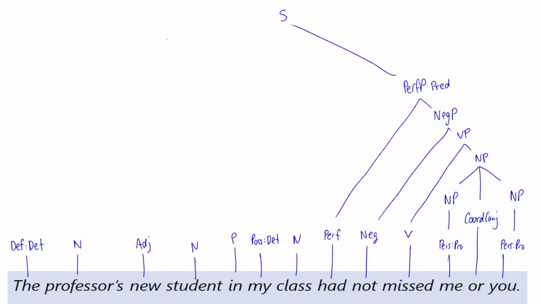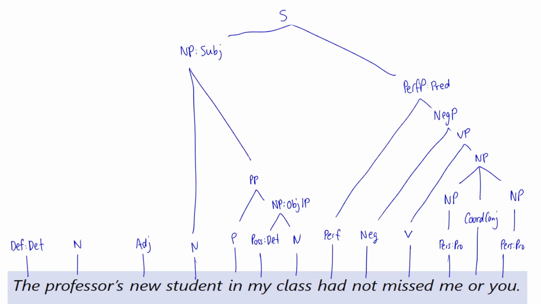So now we have the professor's new student in my class. So my class is a noun phrase, and it's going to join up with the preposition to make a prepositional phrase. So this noun phrase is an object of a preposition. Now, this is describing the professor's new student. So new student, this NP, this is really going to be the subject. Student is the main word that we're looking at. It is a student that is in my class. It is a new student. So this is an adjective phrase, and it's specifically the professor's new student.